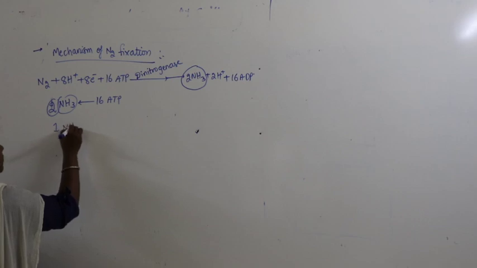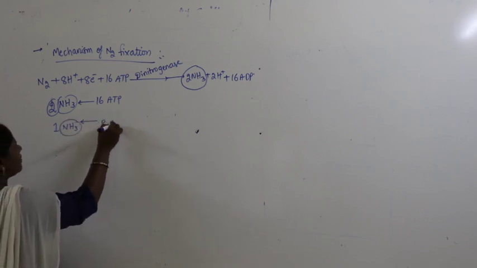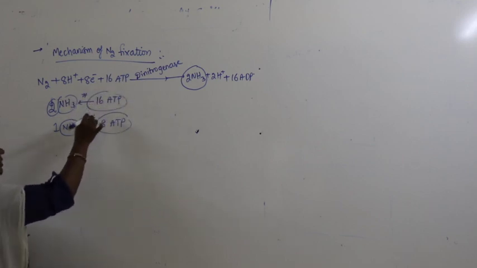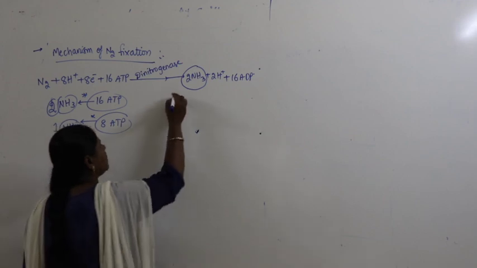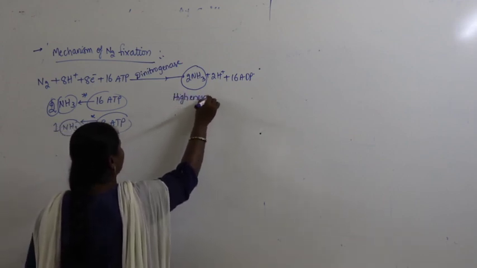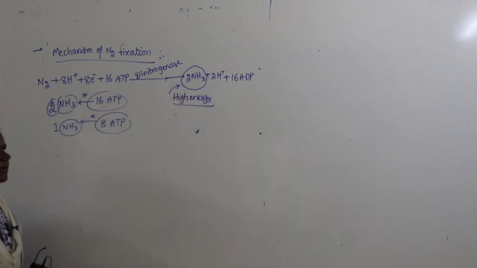For 1 ammonium molecule we make use of 8 ATP. That means for the formation of ammonia, high energy is needed.